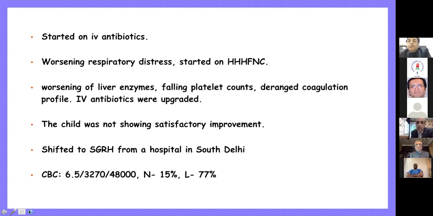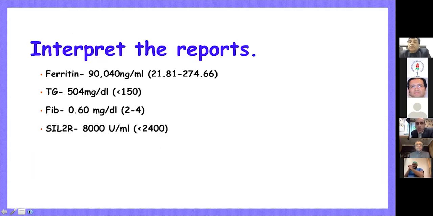There was worsening distress in this patient and worsening of all the other lab parameters as well, which included liver enzymes and platelets, and coagulopathy set in. The child was not showing improvement. The child got referred to us, and by the time the child came to us, the cytopenias were much worse.